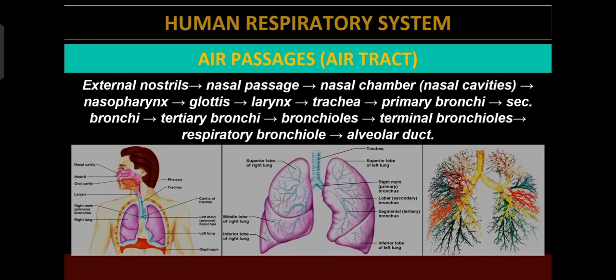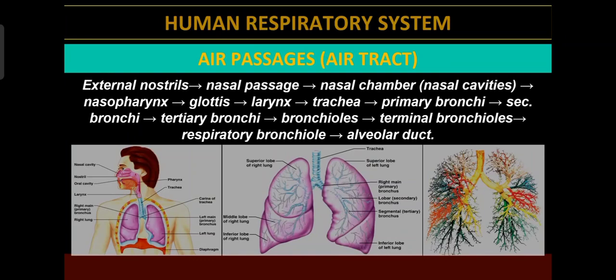It is going to branch into the primary bronchi. That is, one goes to the right lung, one goes to the left lung. That is the primary bronchi. Then the primary bronchi, in the third diagram you can see, will divide into the secondary bronchi. Secondary bronchi will divide into the tertiary bronchi.